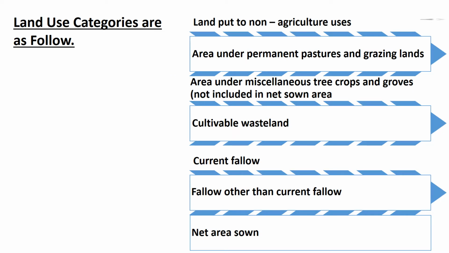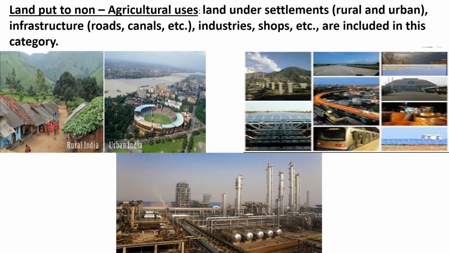Land put to non-agriculture uses, area under permanent pastures and grazing lands, area under miscellaneous tree crops and groves not included in net sown area, cultivable wasteland, current fallow, fallow other than current fallow, net area sown. Land put to non-agriculture uses. Land under settlements, that is rural and urban, infrastructure, roads, canals, etc., industries, shops, etc. are included in this category.